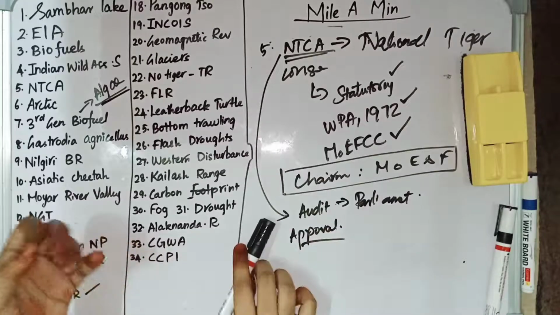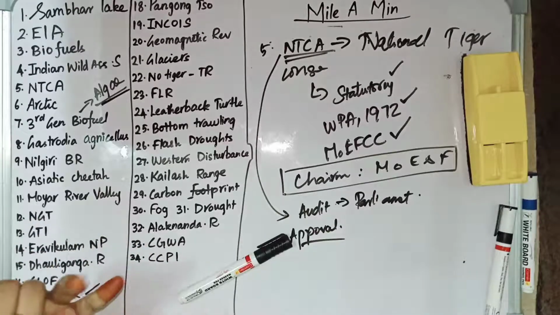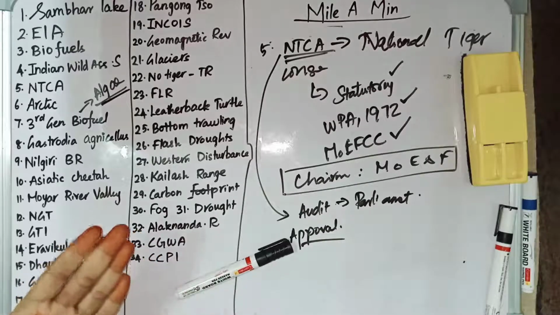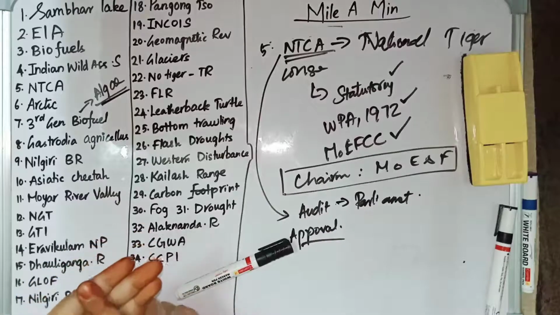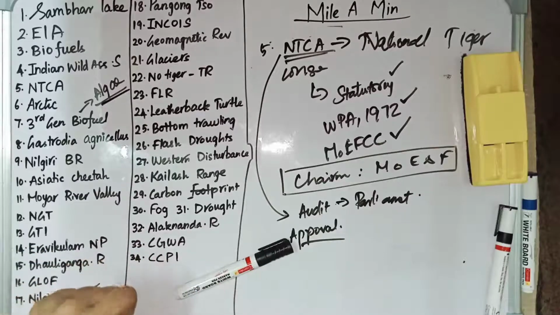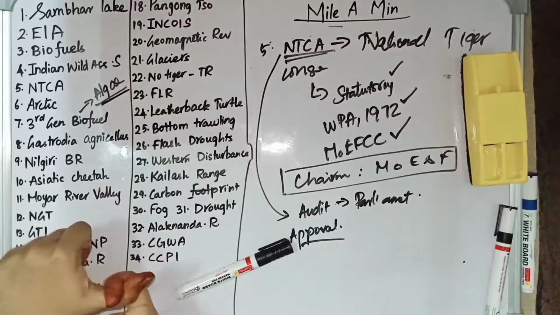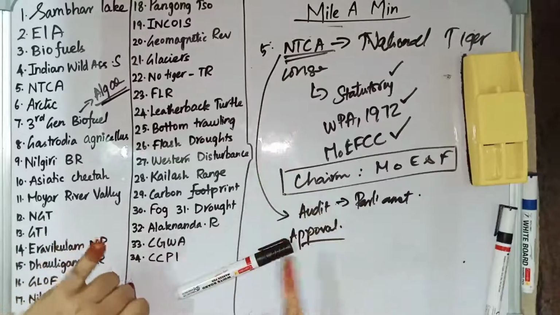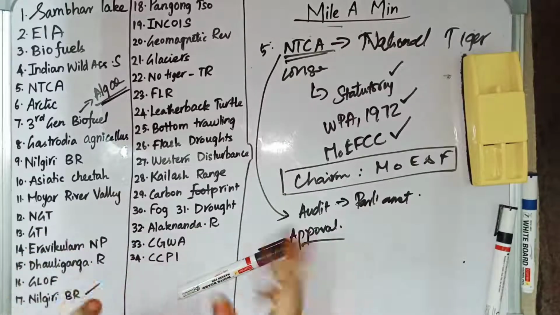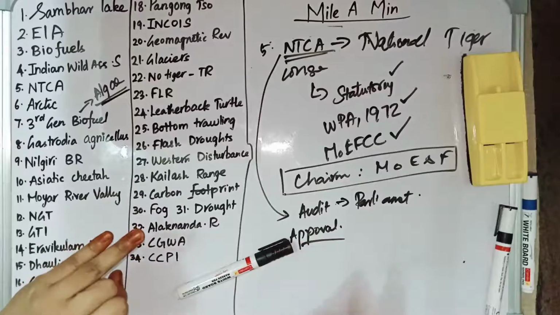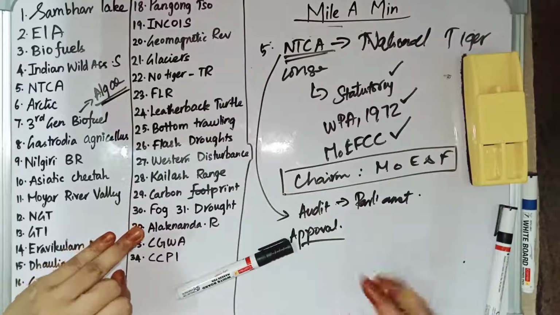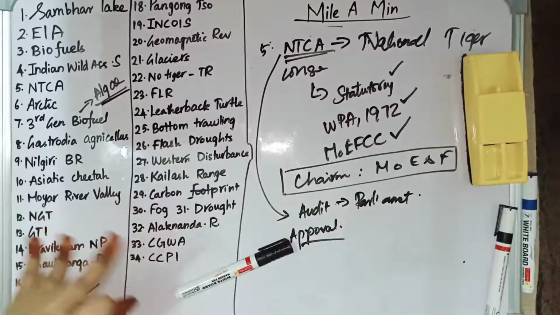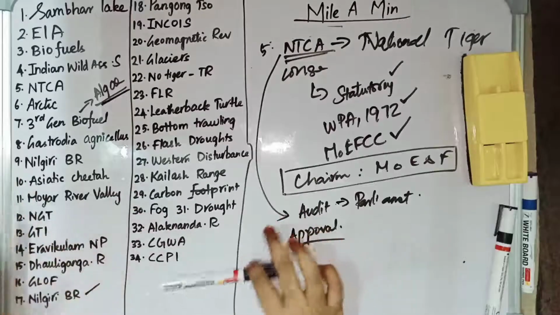So NTCA stands for National Tiger Conservation Authority. It is a statutory body under the Wildlife Protection Act 1972, under the Ministry of Environment, Forest and Climate Change, and the chairman is the Minister of Environment and Forest. Its main functions are to provide the tiger conservation plans, submit an audit report regarding the tiger conservation plan to the Parliament, and give approval for declaring new tiger reserves. These are the things done by NTCA.